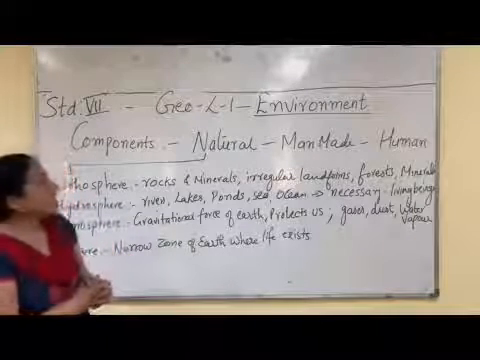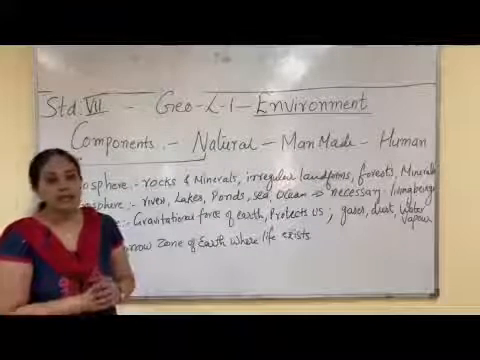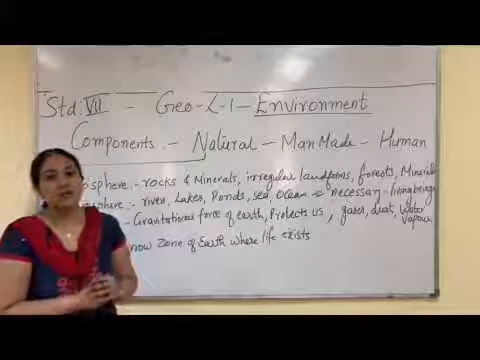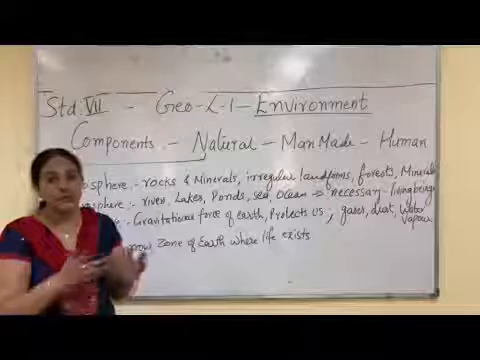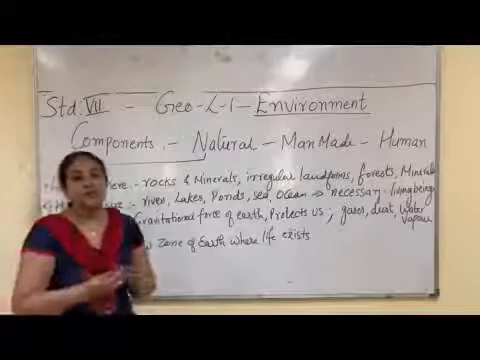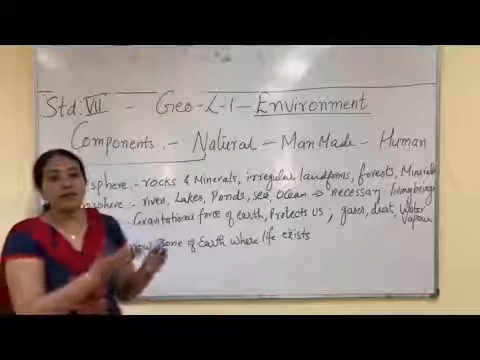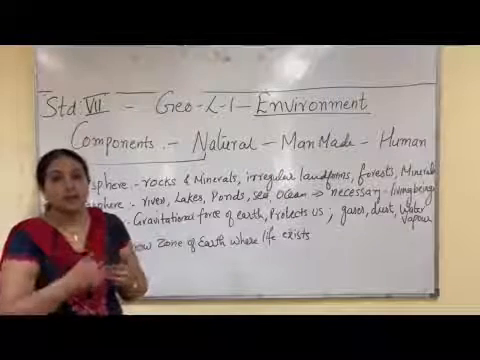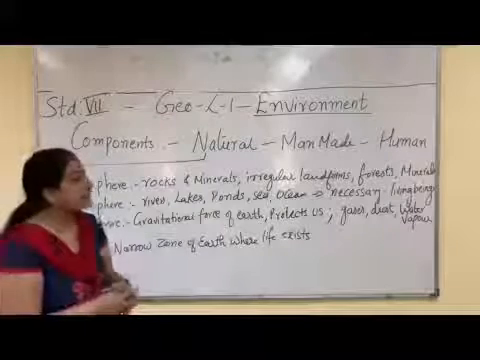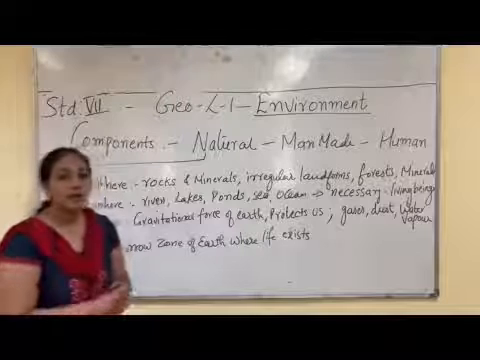So environment has two components: biotic environment and abiotic environment. Any living thing which is found around me is called as biotic environment, like trees, plants, animals, birds. And the non-living things which are present around us, like air, water, soil, bridges, classroom, school building, everything is abiotic environment. So now we can divide environment into different components.